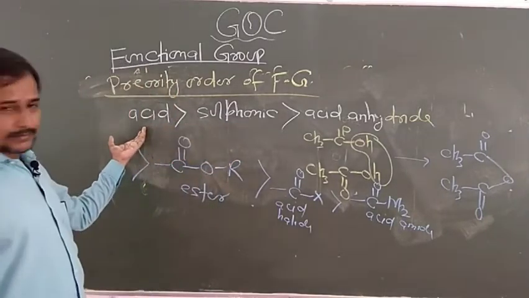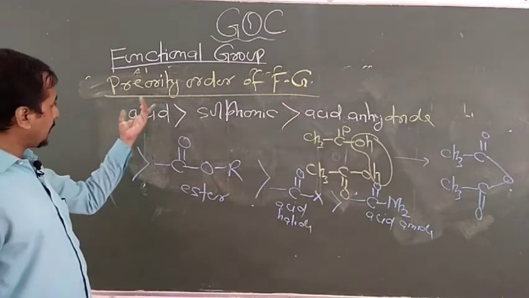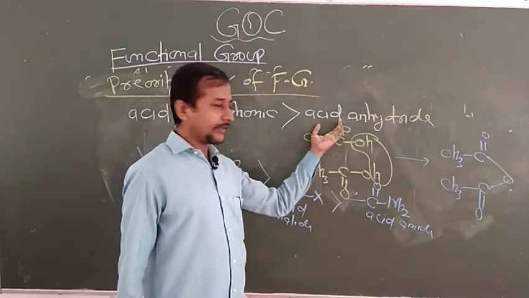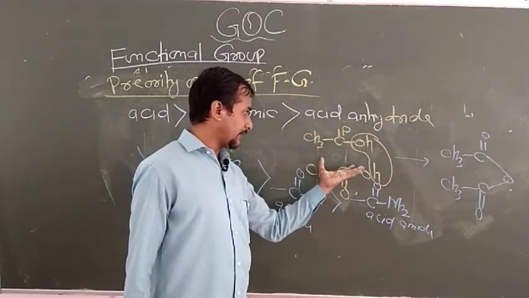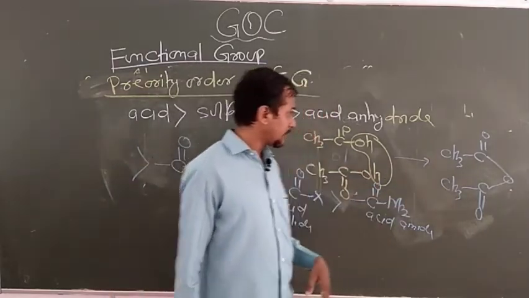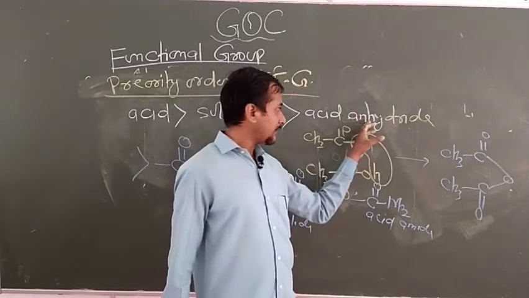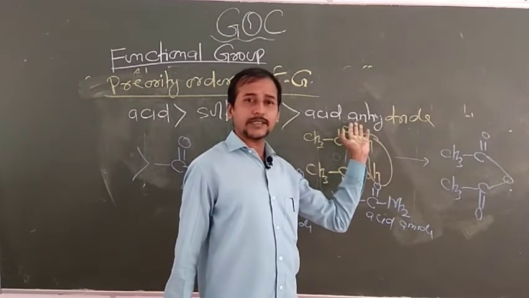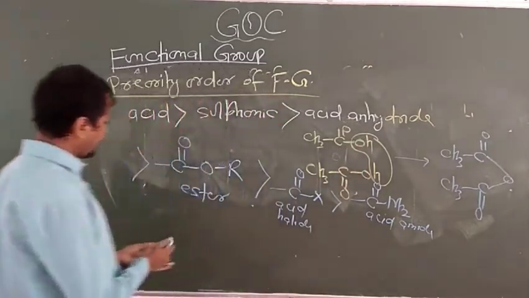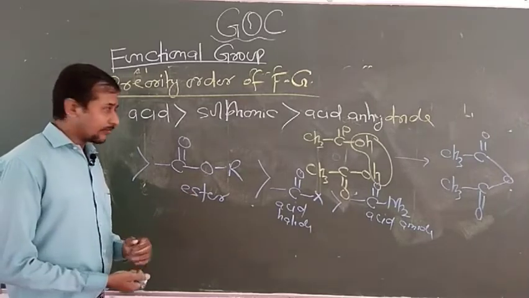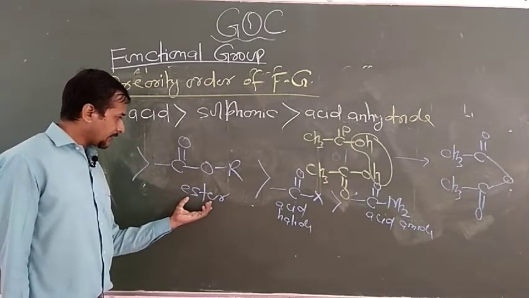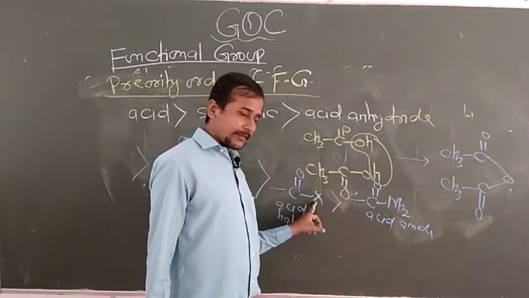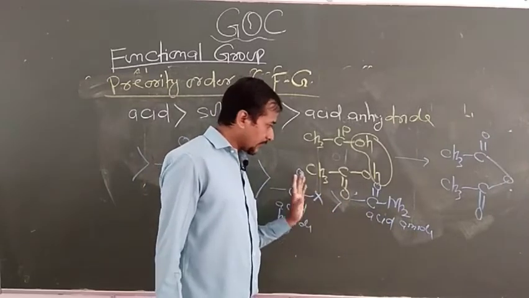Acid, then sulfonic acid, both are the parents, the carboxylic group. Now these are the derivatives of acid. So first preference is given to the acid which is bulky, bigger in size. Here the biggest in size is acid anhydride. One more thing to note down: anhydride means the compound formed after the removal of one water molecule from the given acid. Then the second bulky group formed from the derivatives of acid is ester. Then acid chlorides, and look, the acid amide. Here X is bigger in size than N, so that's why it is given the preference.